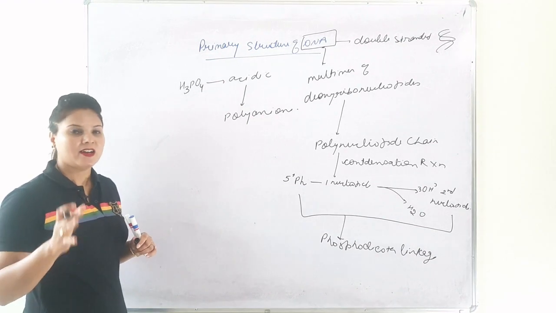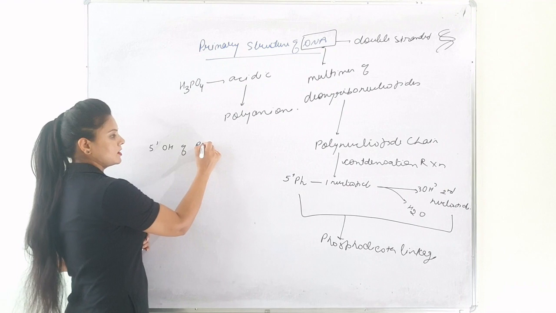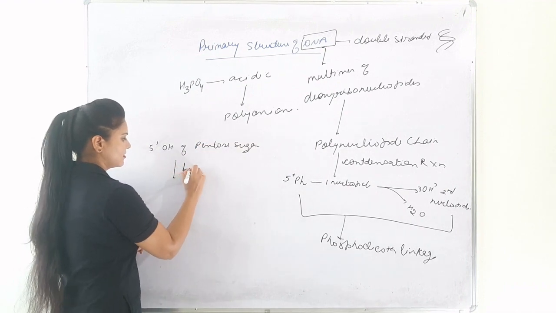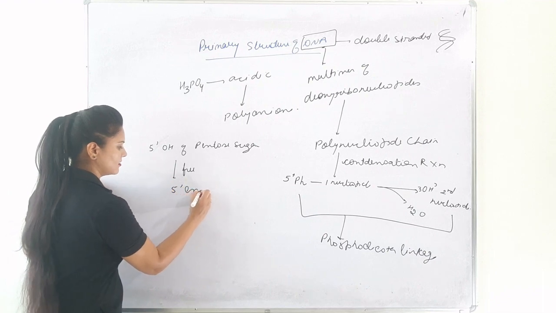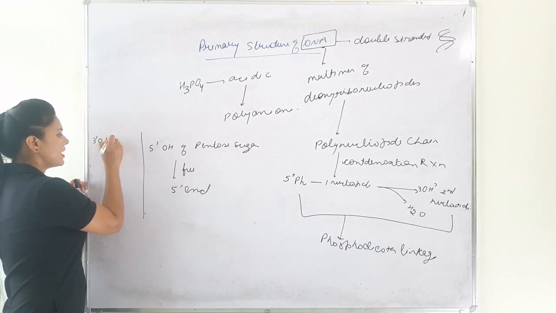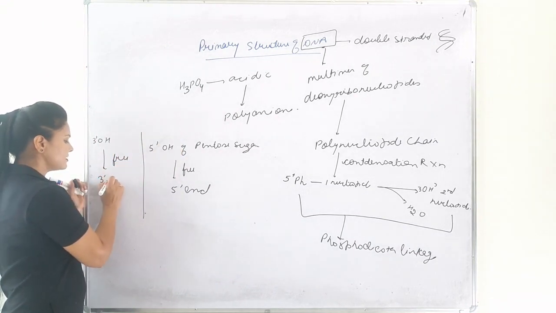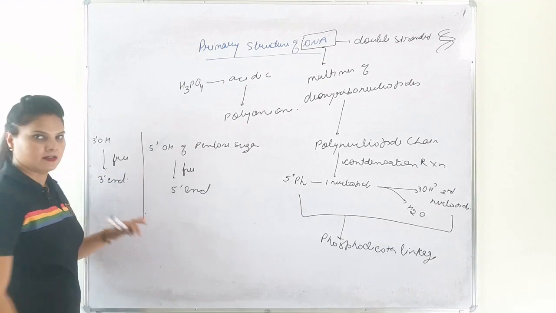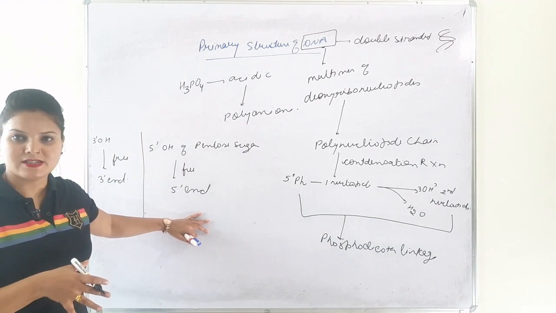In a DNA, if the 5' of the pentose sugar is free, then this end is called the 5' end. Similarly, if the 3' of the pentose sugar is free, then this end is called the 3' end. So this is the basic of DNA structure.